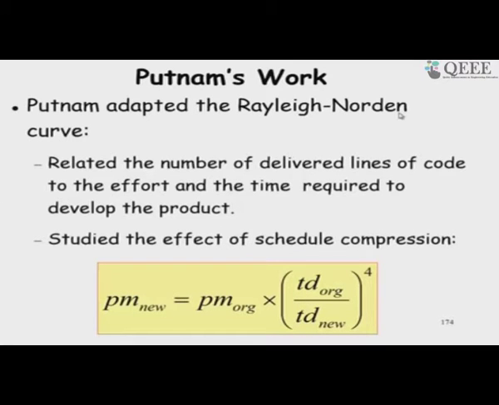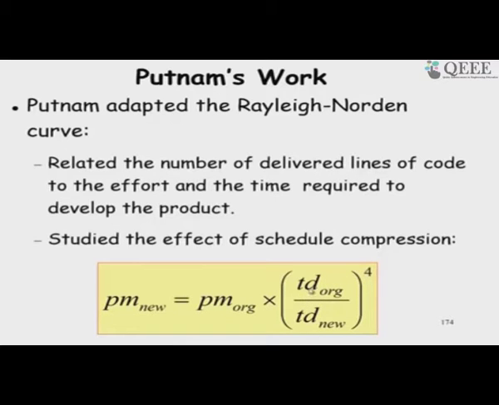So, Putnam actually used the Rayleigh result of Norton Rayleigh distribution, and then he obtained that if we need to change the schedule a little bit, so, Td is the delivery time, if we change a little bit, then the effort requirement increases tremendously, to the power 4.